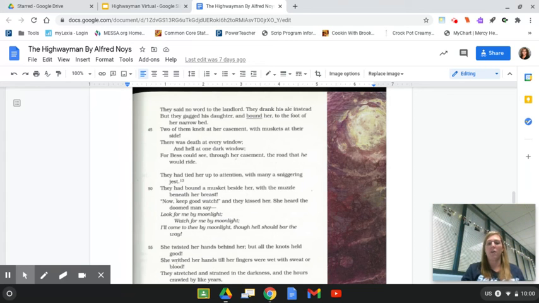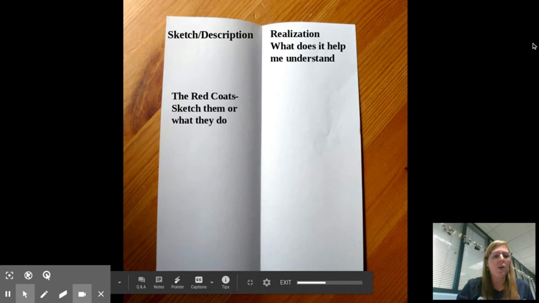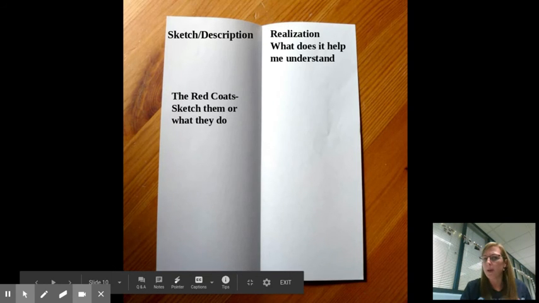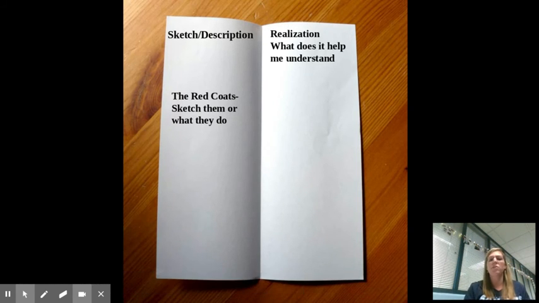Right now, thinking of these men, King George's men, I want you to do a sketch of this scene. What are you seeing in this scene? And then we're going to talk about what that helps you to understand about King George's men. So right now, let's do a quick sketch. If you've run out of room, you can flip your paper over, but right now do a sketch of the redcoats.